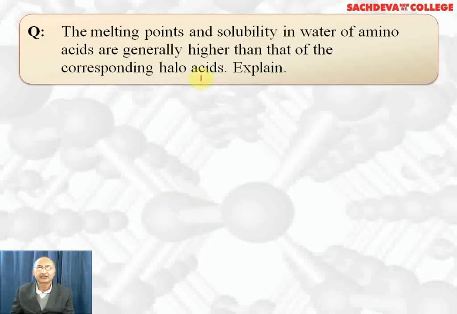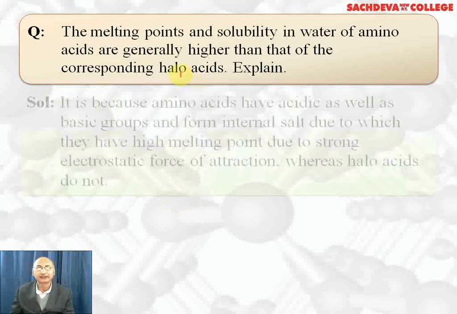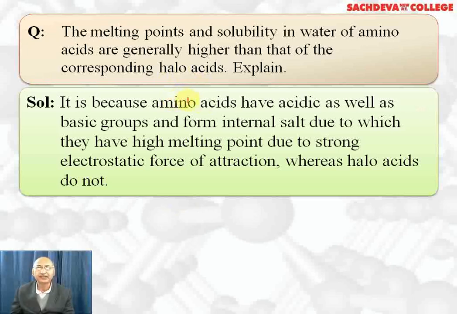The melting point and solubility in water of amino acids are generally higher than the corresponding halo acids. Explain. The reason is amino acids exist as Zwitter ions or dipolar ions, due to which they form internal salt, and that is the reason their melting point increases and they are soluble in water, because they can form ions which are attracted by water molecules. Whereas halo acids do not form internal salt, so they have lower melting point and are also less soluble in water.